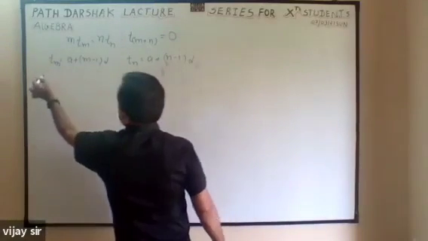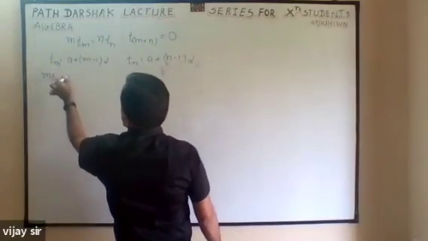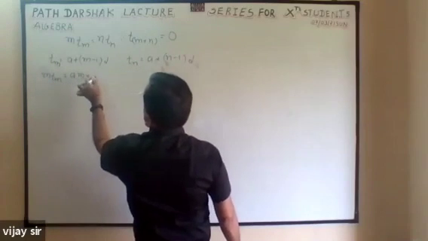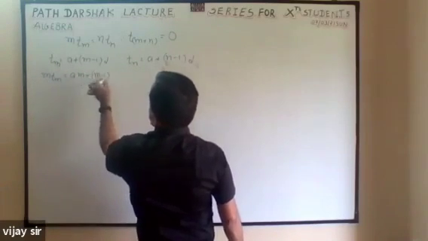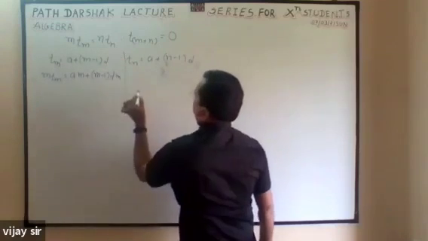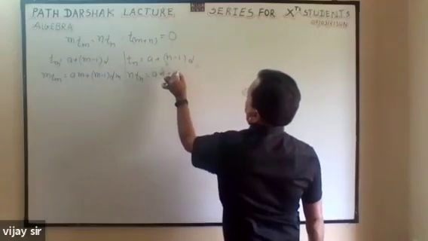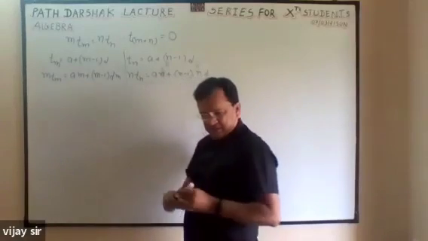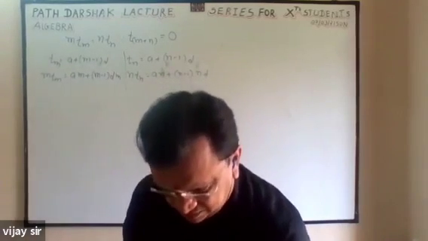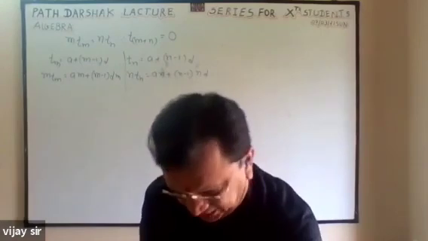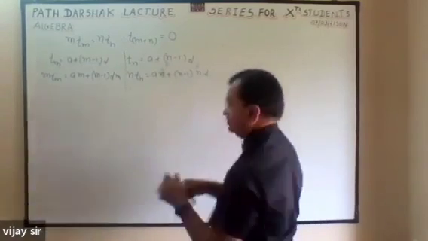Now multiply by m, so m Tm is equal to am plus (m minus 1) dm. And n Tn is equal to an plus (n minus 1) nd. Then, on the left side they have given these as equal.